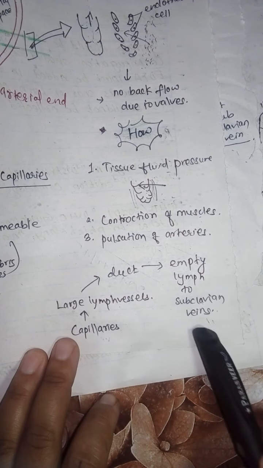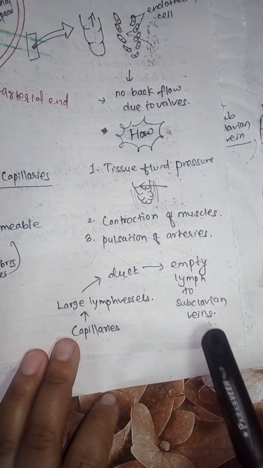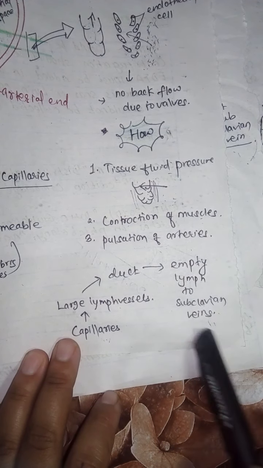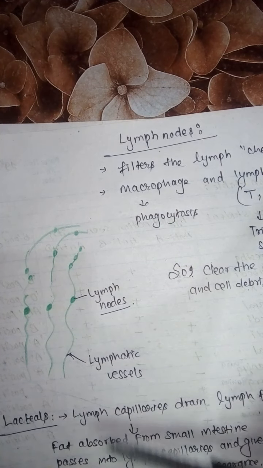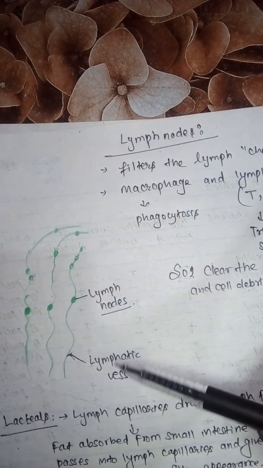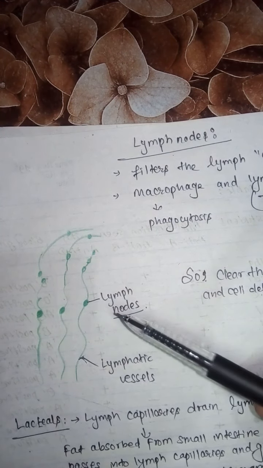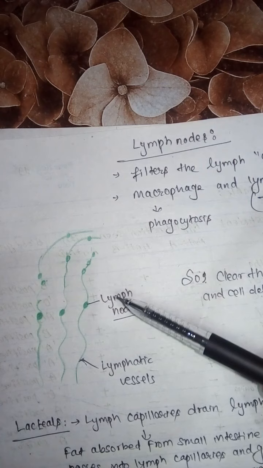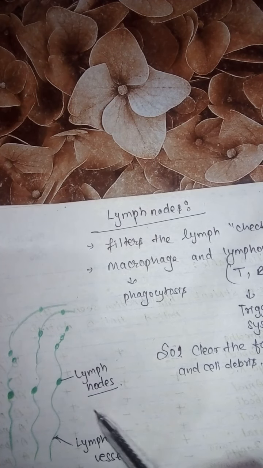And from the subclavian veins the lymph will be poured into the heart, and from the heart again it will move into the circulation. The lymph flows in the lymphatic capillaries, and from the lymphatic capillaries it will move to the lymphatic vessel, and from the lymphatic vessel it will move upward to the lymph nodes. Lymph nodes are just like checkpoints where our belongings are being checked. The filtration of the lymph occurs in the lymph nodes.